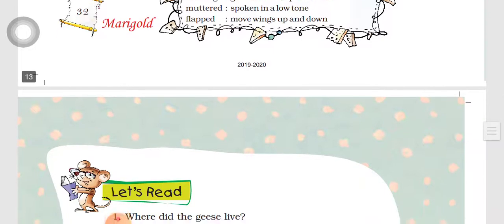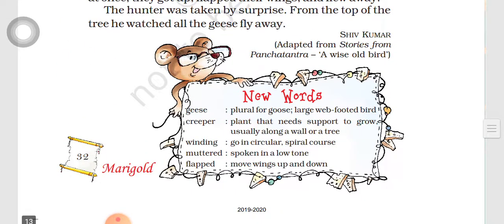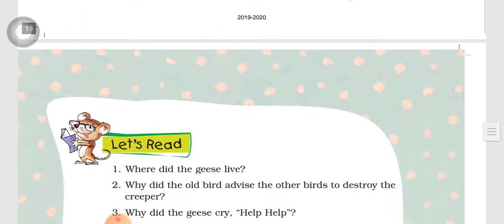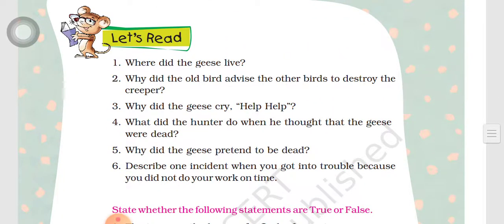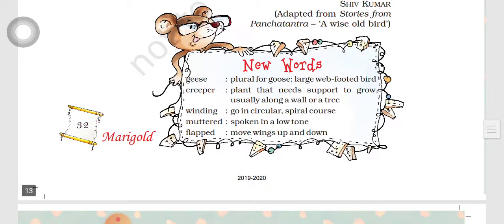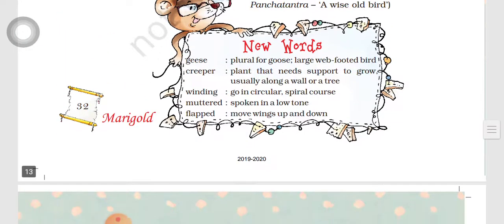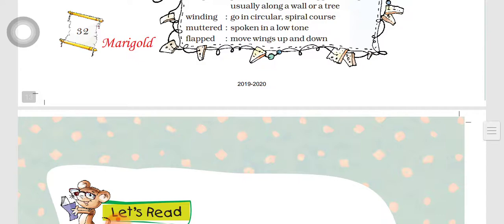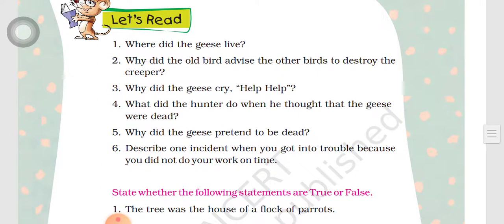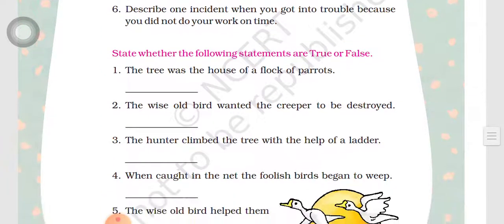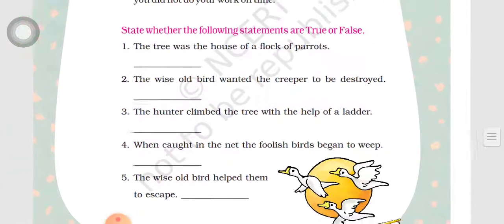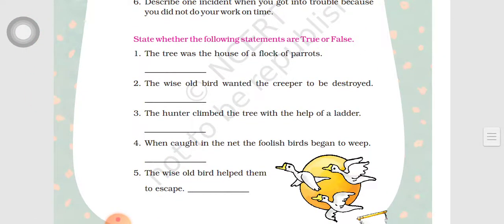Okay, children, I will read the lesson again and again. Find out the answers for these questions, and I will be giving the test for you on Tuesday. I will send the classworks also for you. If possible, you find out. Otherwise, I will help you with this.